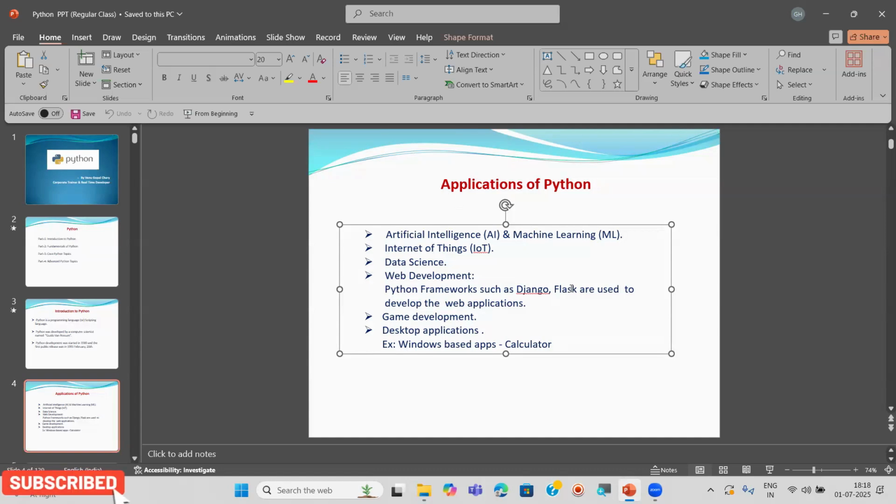Understood? Okay. So these are the latest technologies: AI, ML, IoT, and also data science. That's why Python is becoming very, very popular. Okay, right. That's the reason. And also, one more reason Python is very popular is, as I said already, Python is very simple and also easy and also very fast to develop programs or applications with the help of Python. It is one more reason why Python is becoming very, very popular.